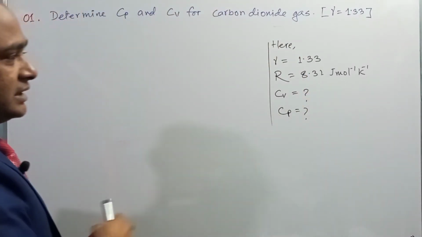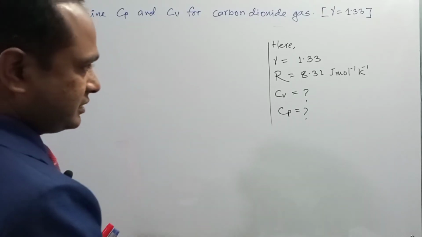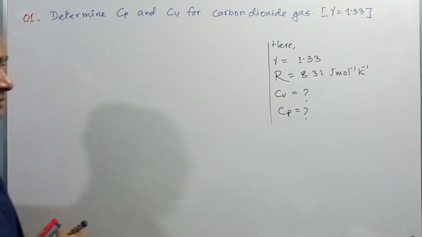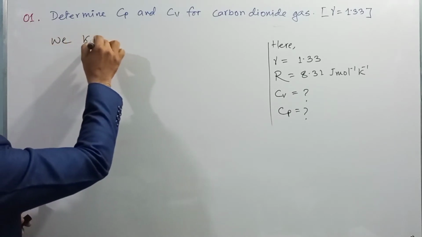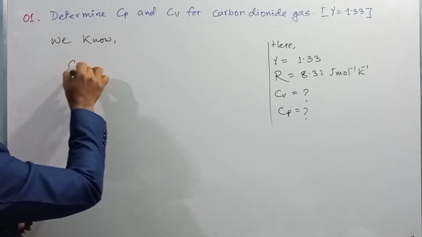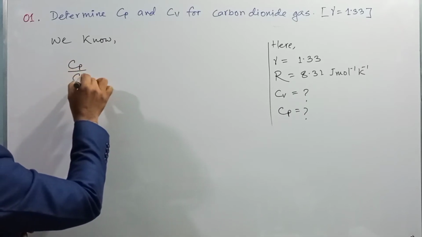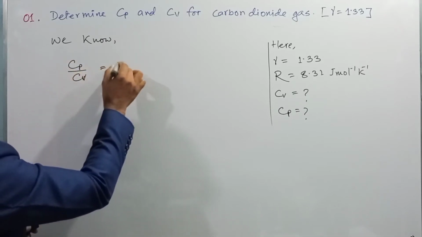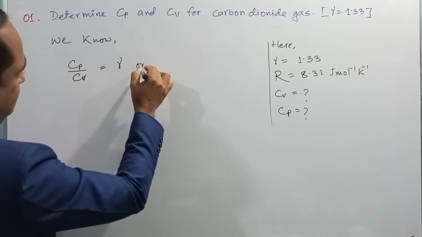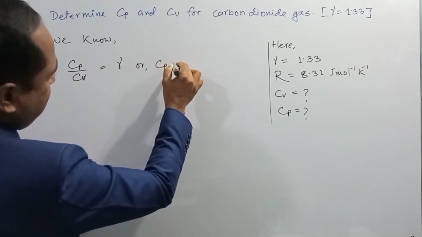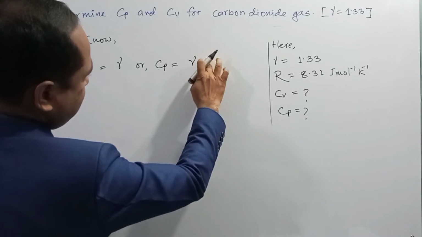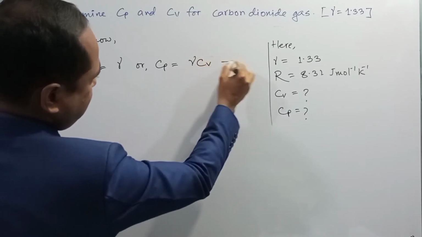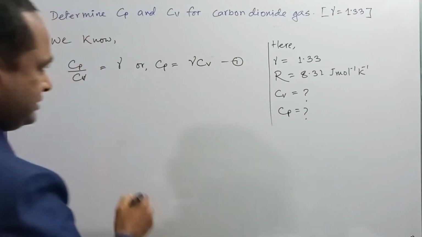As you know, in our mathematical formulas, we have already observed that Cp by Cv is equal to gamma, or Cp is equal to gamma into Cv. This is equation number 1.